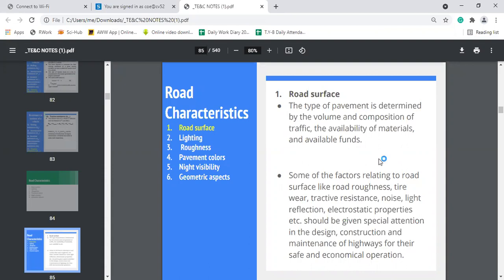So as you observe, the most important characteristic related to road is the road surface.